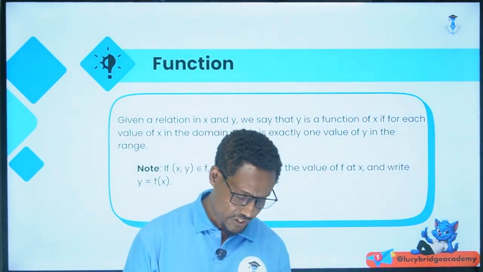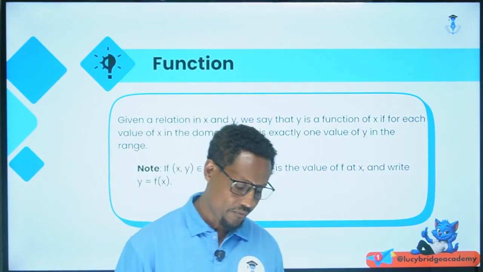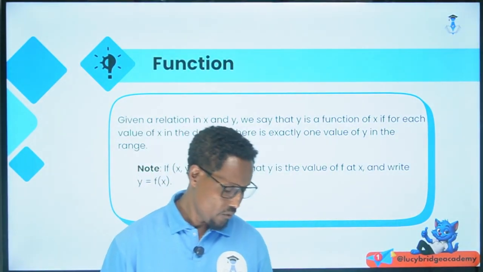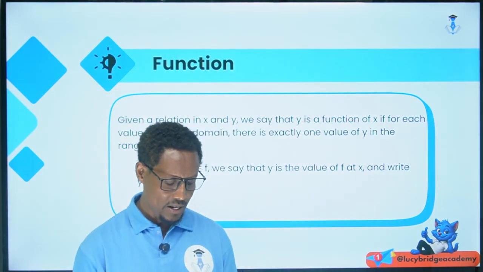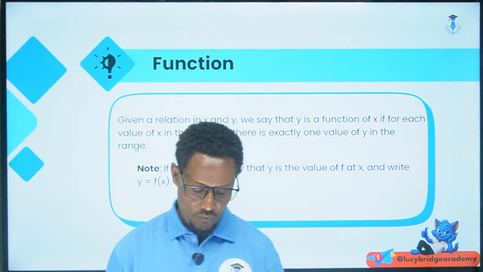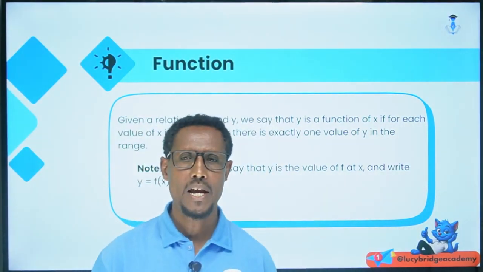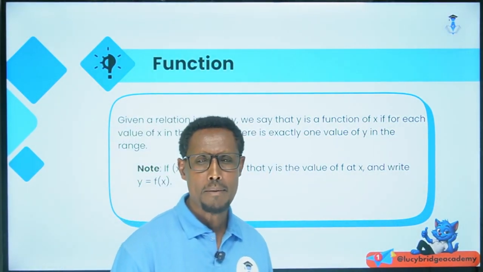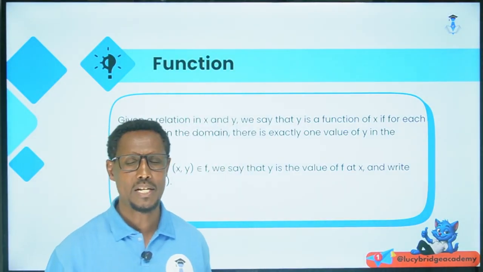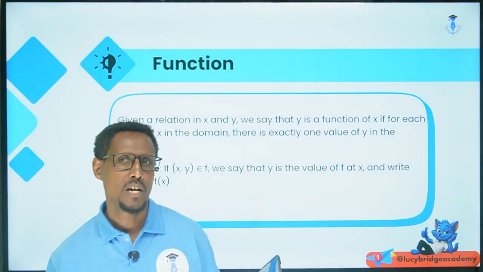Given a relation in x and y, we say that y is a function of x if for each value of x in the domain there is exactly one value of y in the range. As we defined earlier, every element in the domain must be paired with exactly one element in the range so that it is a function.